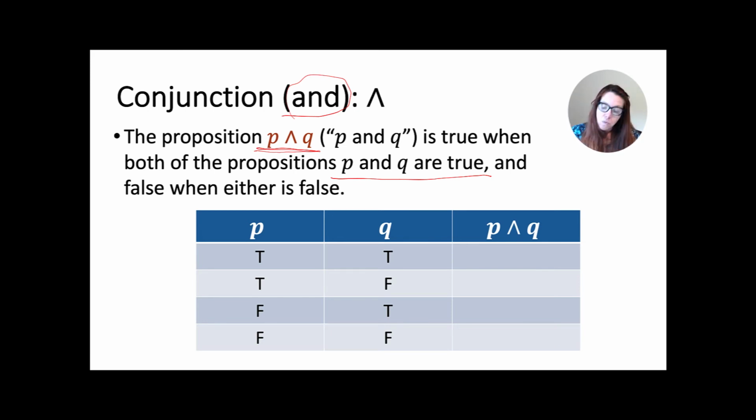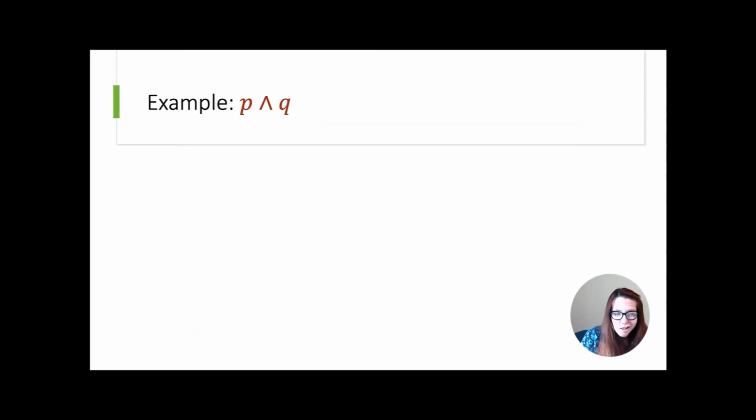So what this looks like is if both P and Q are true, then P and Q is true. But if ever any one of those is false, the whole proposition P and Q is false. And so for the second, third, and fourth rows of our truth table, at least one of P or Q is false. And so the remaining truth values for P and Q are false. So we see again, the only time that P and Q is true is if both P and Q are true. For instance, let's look at the sentence,